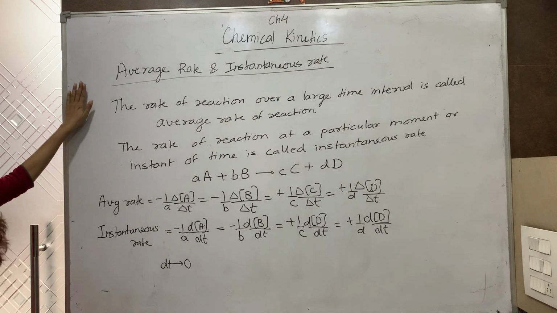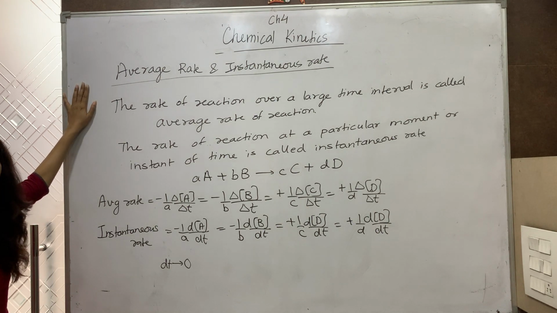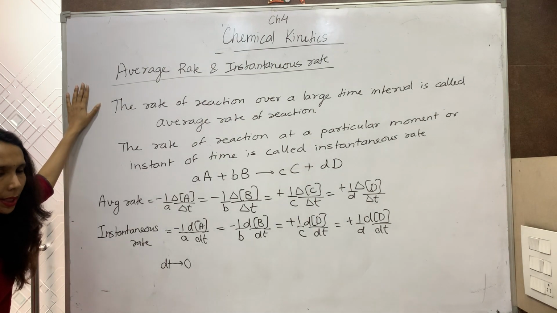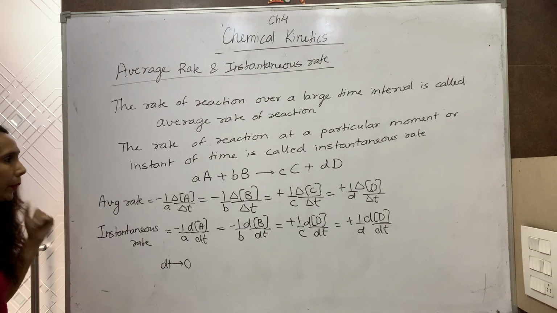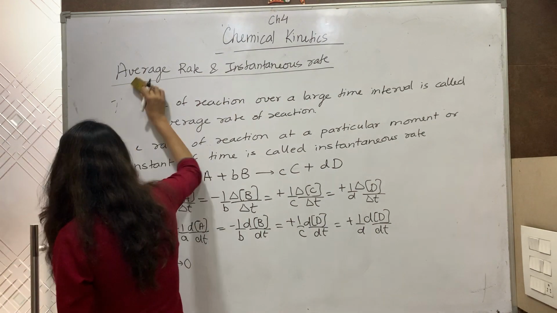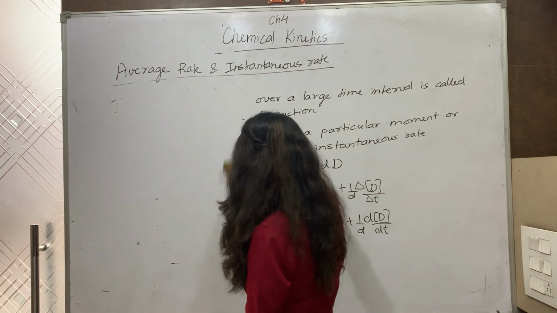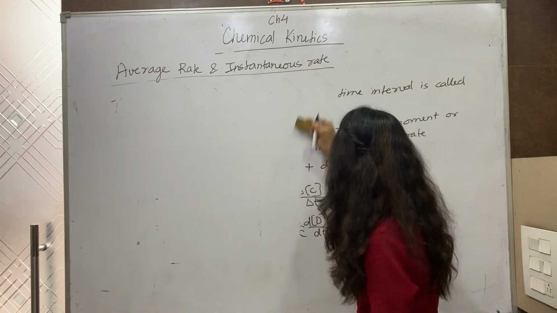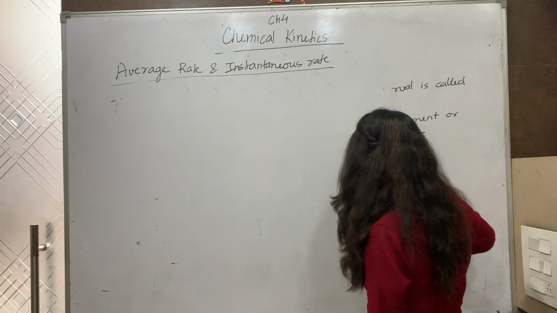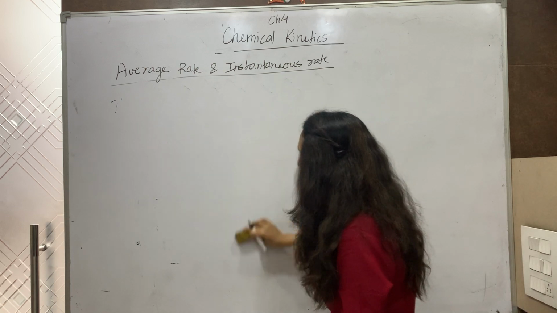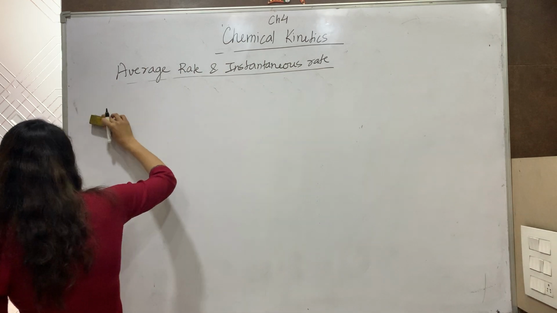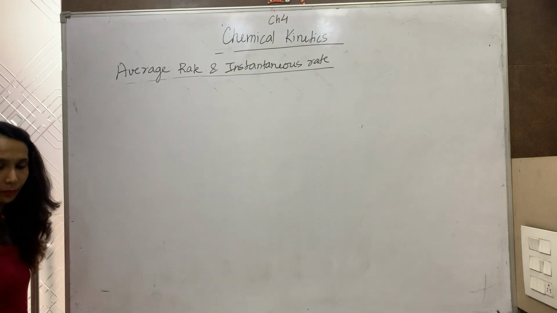Now, we will be determining the average rate and the instantaneous rate. We will see graphically how we can represent the average rate and the instantaneous rate. Let us take this. We know that rate means the change in concentration upon time taken.